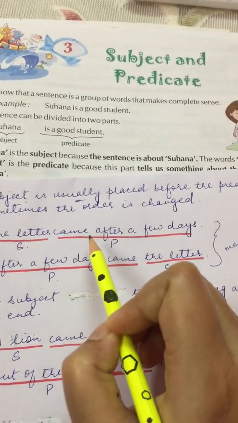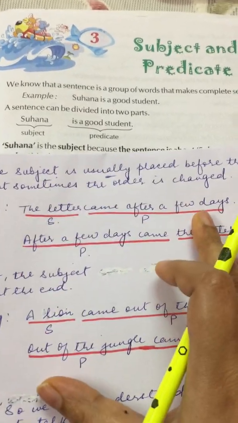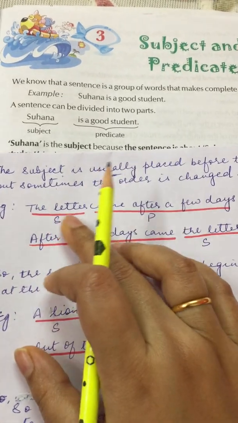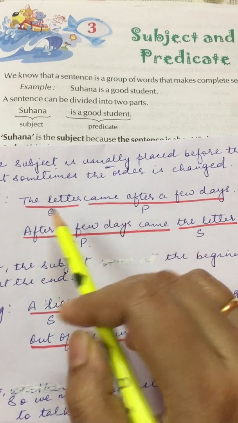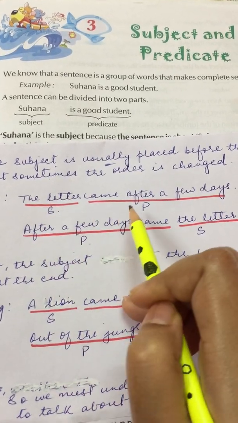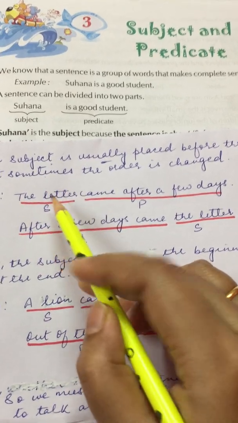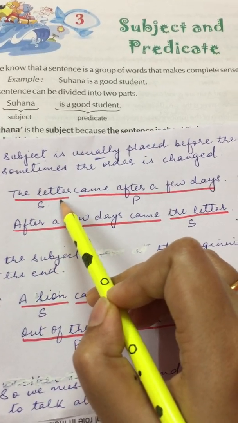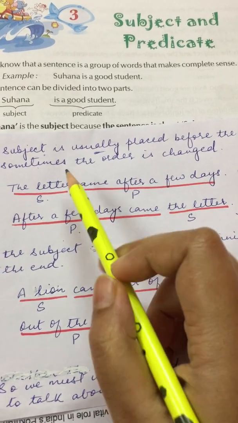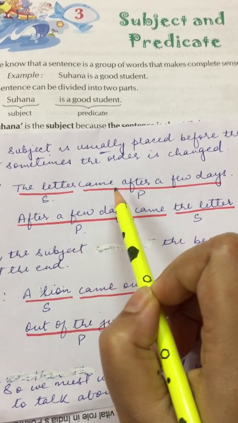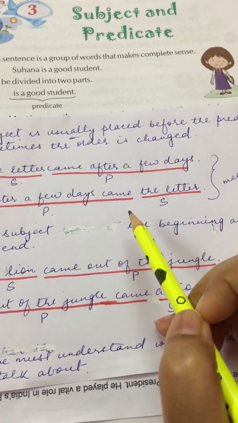The letter came after a few days. Look at the sentence. What is this sentence about? Just think of it. About which? About what thing? About the letter. So the letter is the subject. And what is being told about this letter? What happened to the letter? It came after a few days. So it came after a few days is the predicate.